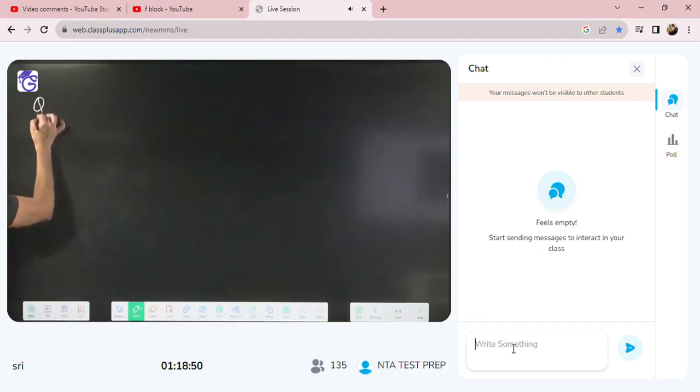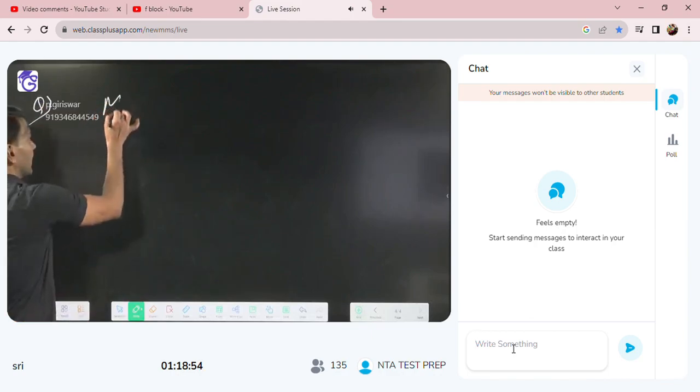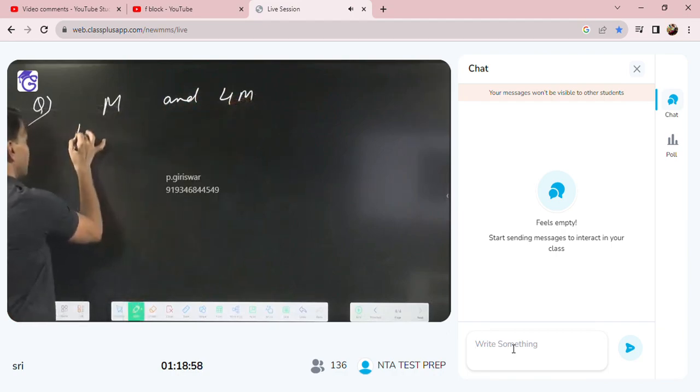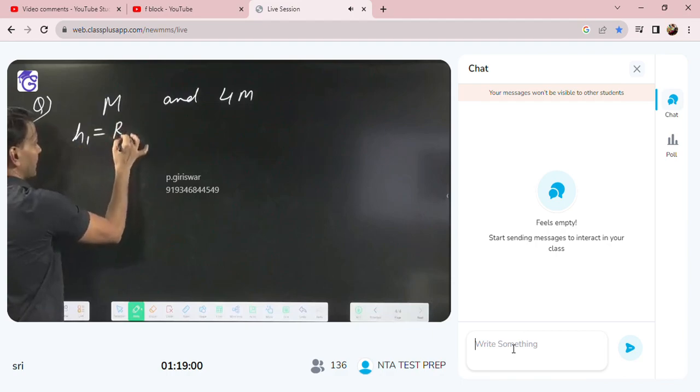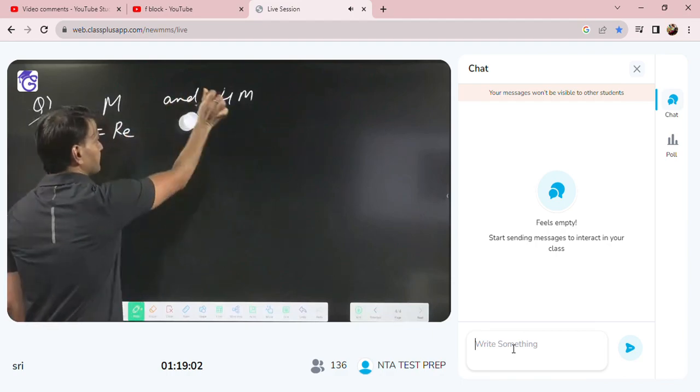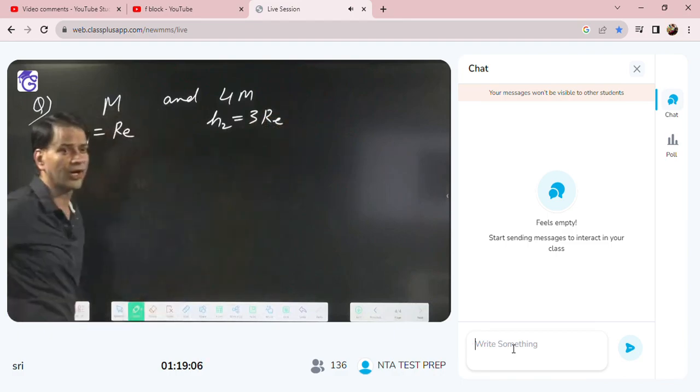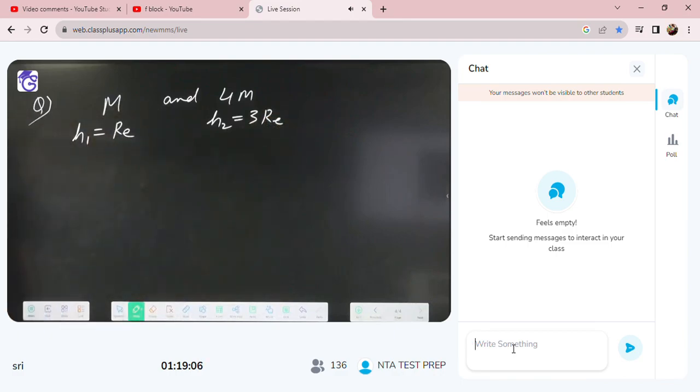One question is there: two satellites of mass M and 4M are at heights RE and 3RE. Then find the ratio of the orbital speed.